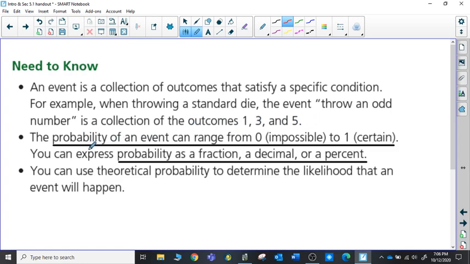Now, it's important for us to understand what kind of answers that we're going to get. Probability of an event can range from 0, which means it's impossible to happen, there's no chance it's going to happen, to 1, which is a certainty, it's guaranteed to happen. And your answers can be written as a fraction, as we've seen, a decimal, and a percent. So all of our answers, as we write these probability answers, are going to be a fraction or decimal between 0 and 1, as a percent from 0 to 100%. Those are the types of answers that we are going to see in Chapter 5.